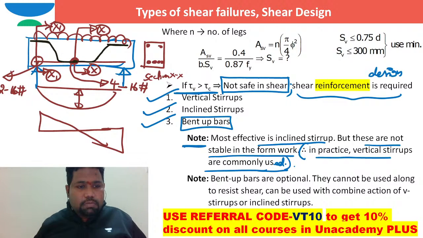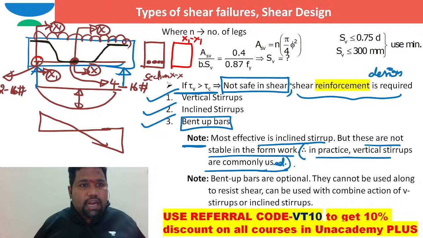So please, one second, clearly. There are no vertical bars. There are no horizontal bars on the compression zone at section XX. But if you see the same section, this is section X1, X1. At section X1, here at this bottom, there are only two steel rods.